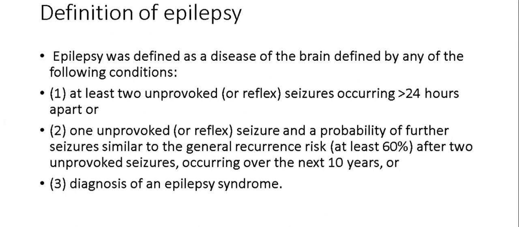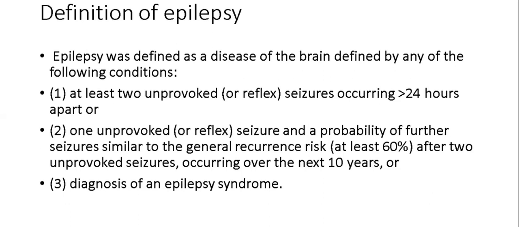That is the reason why, even if one seizure is there and there is some tumor or something like that, or some gliosis in the brain, then we can take it as a high chance and call it epilepsy. So the third one will be diagnosis of an epilepsy syndrome.